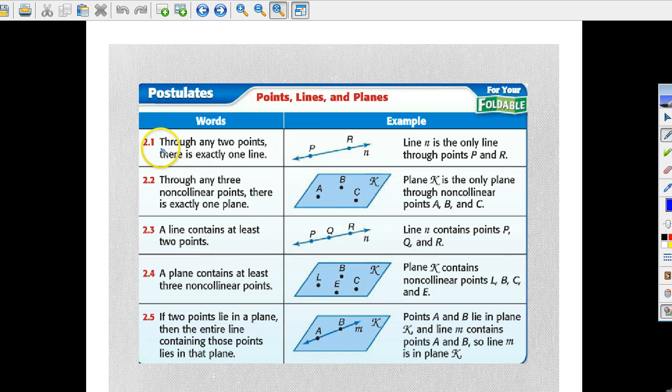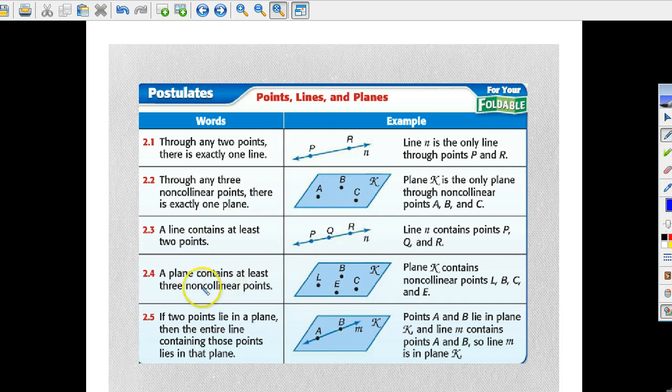So postulate 2-1: through any 2 points there's exactly 1 line. That's true. 2 points, there's only 1 line. 2-2: through any 3 non-collinear points, there's exactly 1 plane. So when you have 3 points, it makes up a plane. Okay. 2-3: a line contains at least 2 points. So if you have a line, it has at least 2 points. It has many more, but the minimum is 2 points.